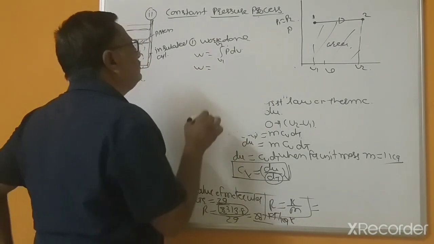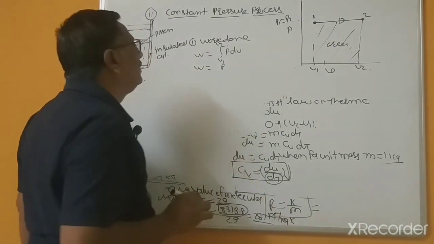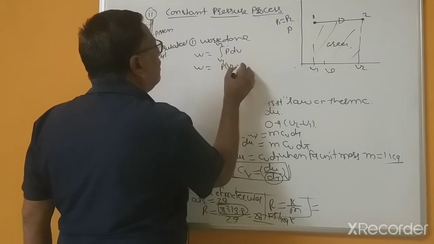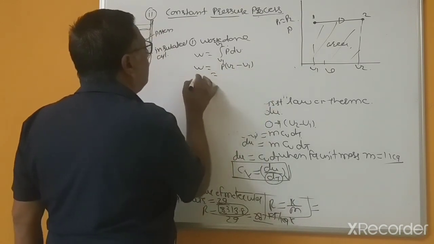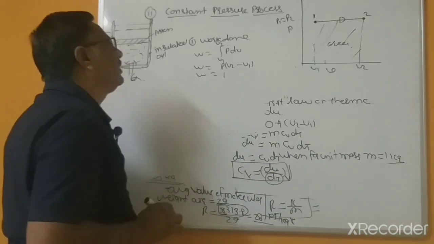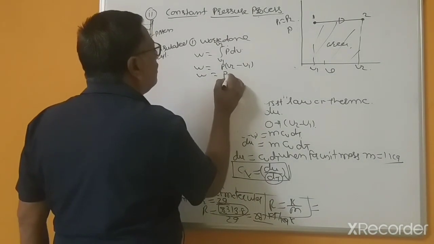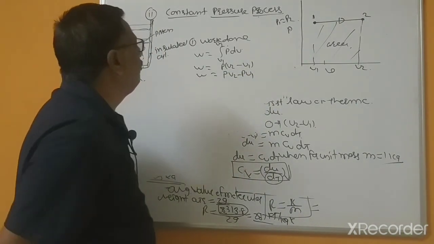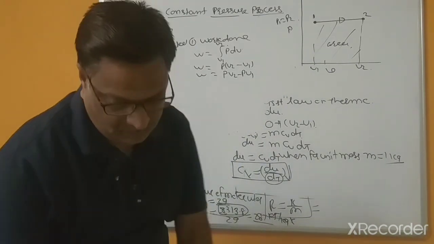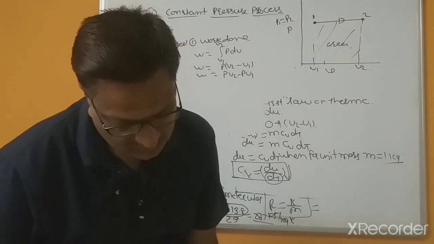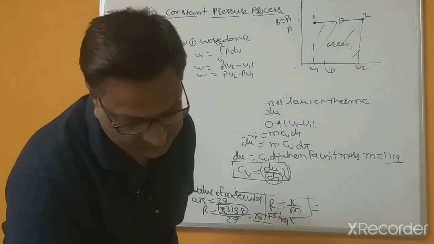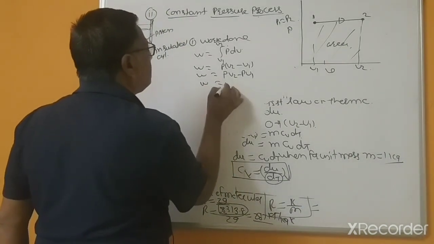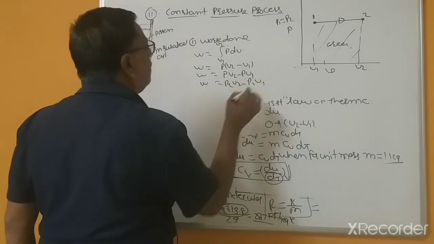So you can write this as P into V2 minus V1, or P into V2, P into V1, or you can write this as P2V2 minus P1V1.